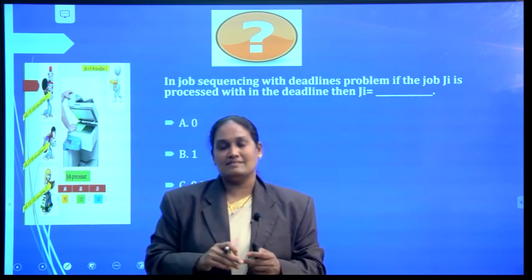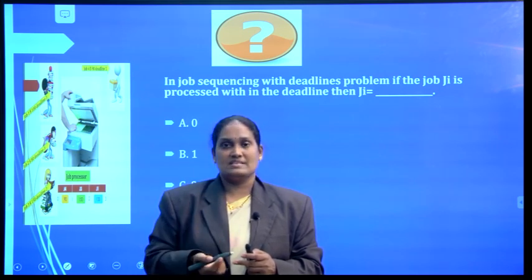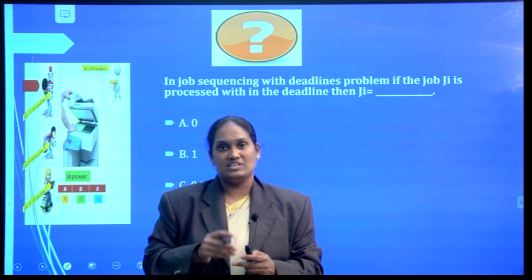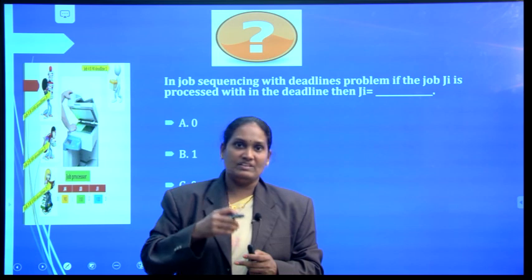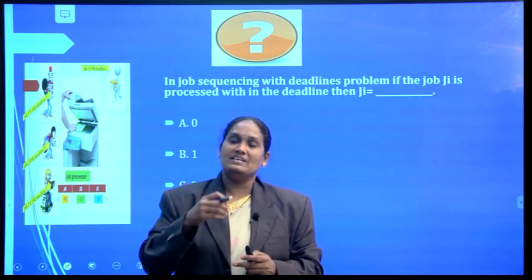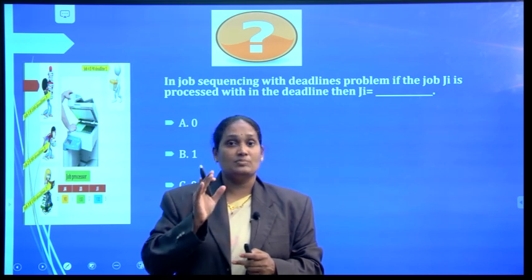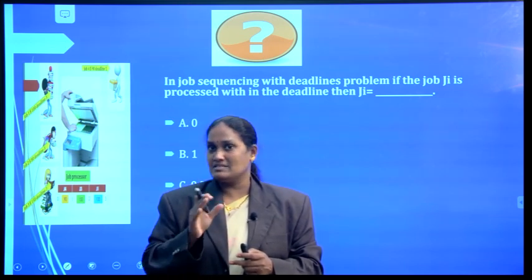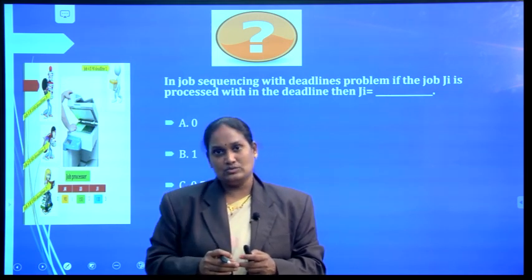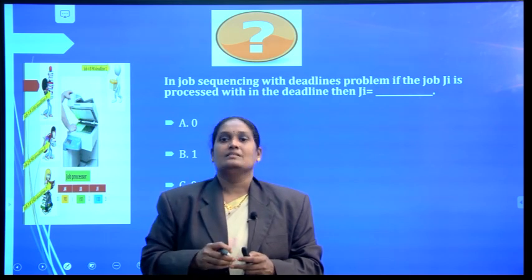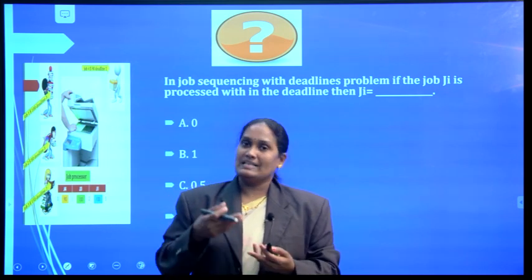The constraint in this problem is every job can be processed only once on a single machine. Only one machine is available for us. On that machine only we can process all the jobs, and every job is performed for 1 unit of time, and also each job should be completed by its deadline. These are the constraints that we need to satisfy, and the objective is that the profit earned should be maximum. We have seen the problem statement.